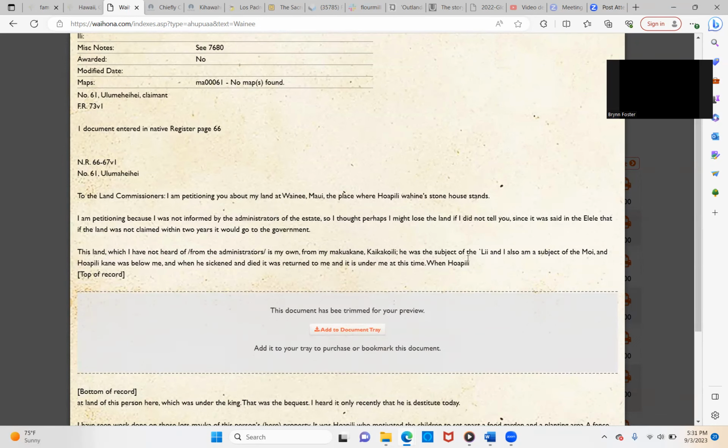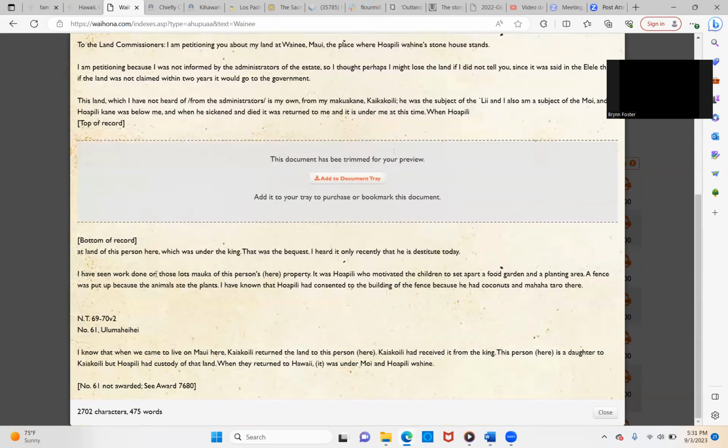And he was the subject of the Li'i, and also I'm a subject of the Moi. And Ho'opili Kane was below me, and when he sickened and died, it was returned to me, and it is under me at this time. When Ho'opili, at the land of this person here, which was under the king, that was the bequest, I heard it only recently that he is destitute today.